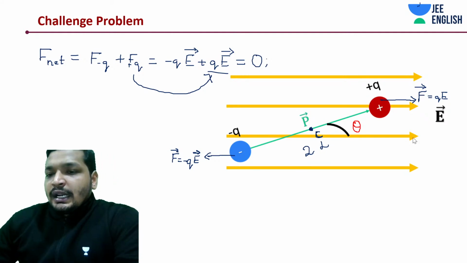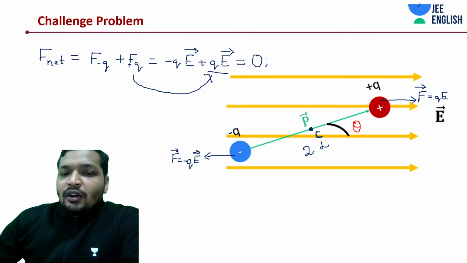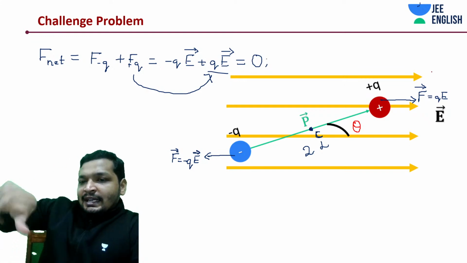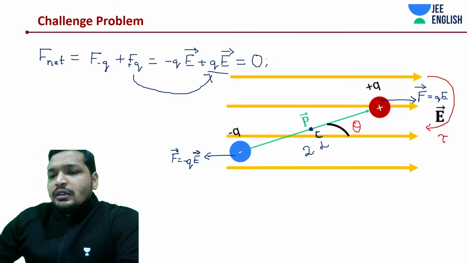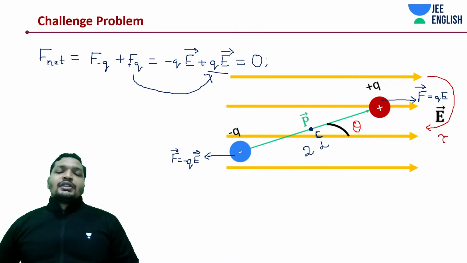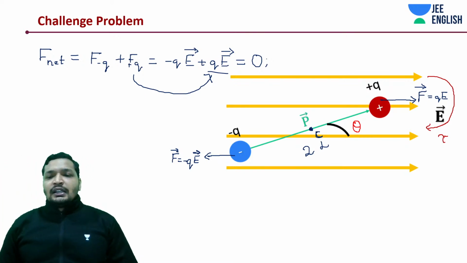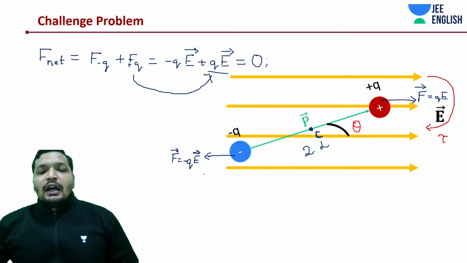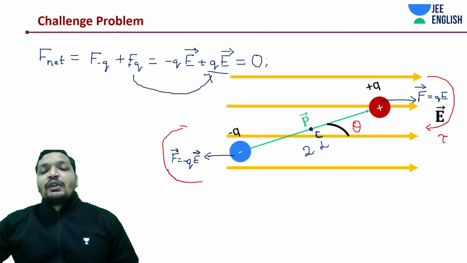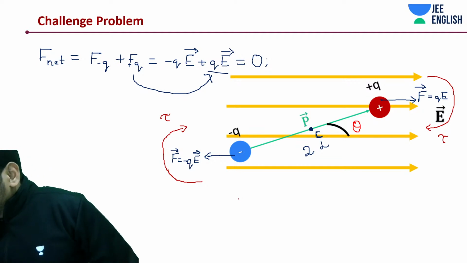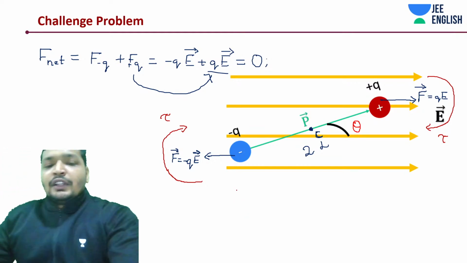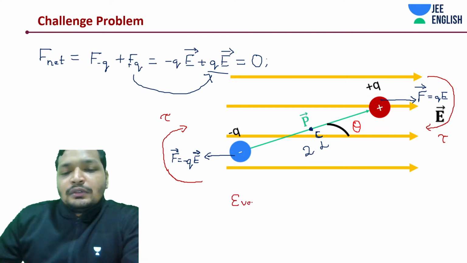There are two kinds of things that are acting, right? One torque on one edge in this direction, in the clockwise direction. This is one tau. And how about on minus Q? There is a force. Would that be creating a torque about the center? And in which direction? In the same direction or in the opposite direction? The same direction. Hence, there would be a torque, even though net force is 0.